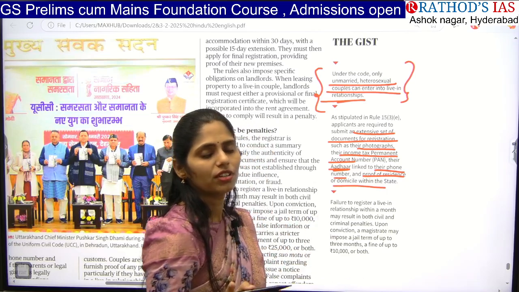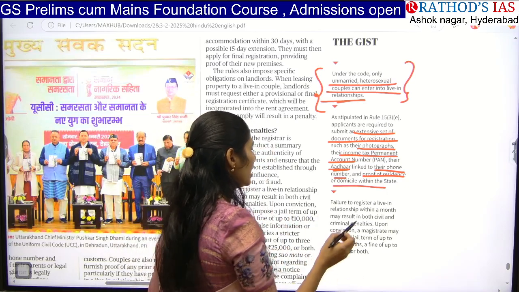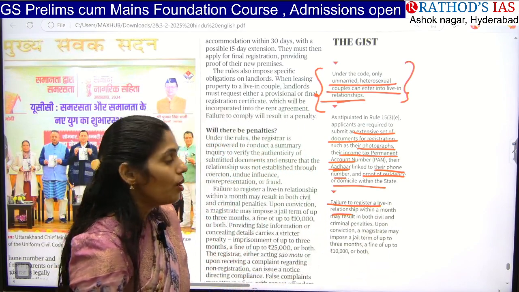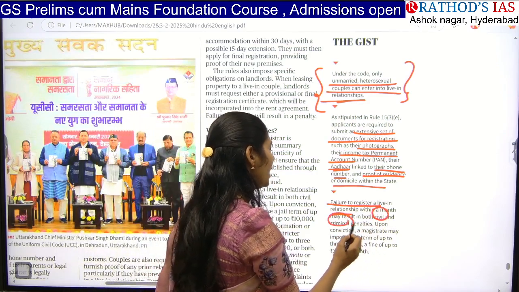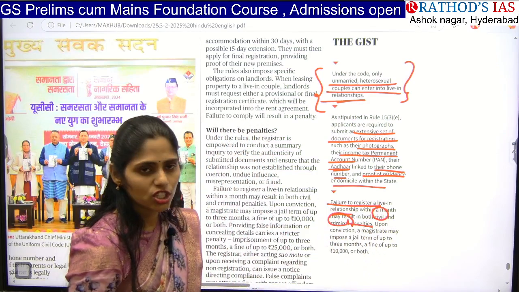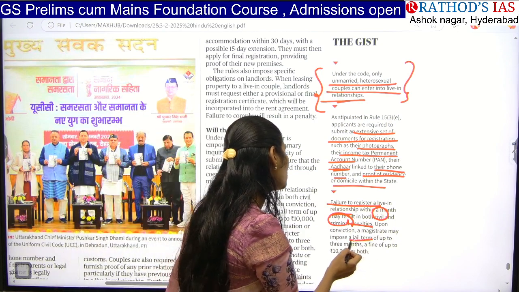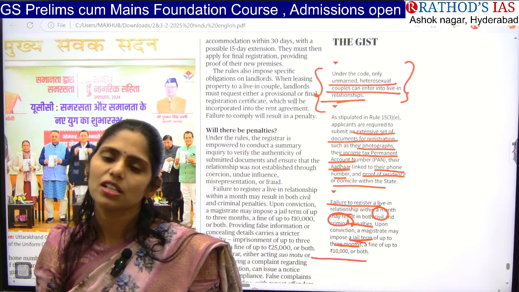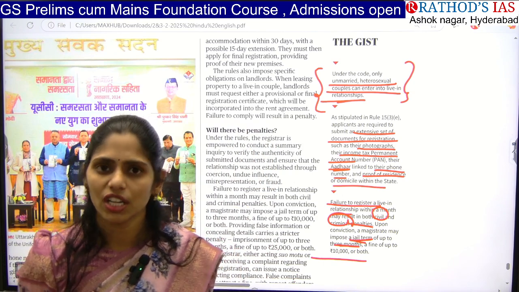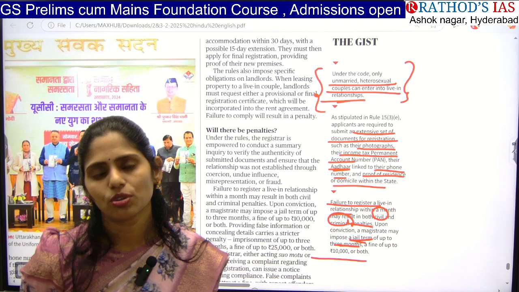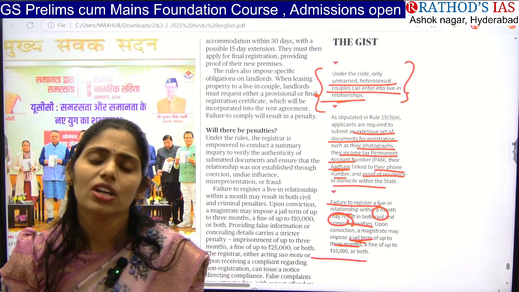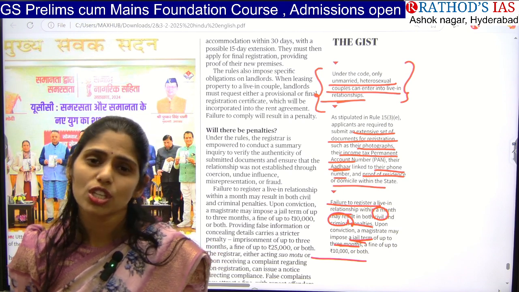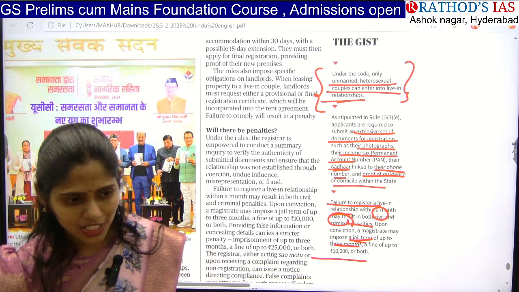And if there is a failure to register a live-in relationship within a month, it may result in both civil and criminal penalties. Upon conviction, a magistrate may impose a jail term of up to 3 months or a fine of up to 10,000 rupees, or both. So under this code, registration is made compulsory for live-in relationships, but it affects the right to privacy under Article 21. A case has now been filed and we have to wait for the judgment. These are the important things that appear in today's newspaper.